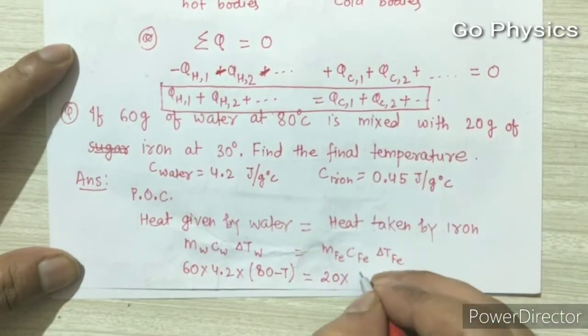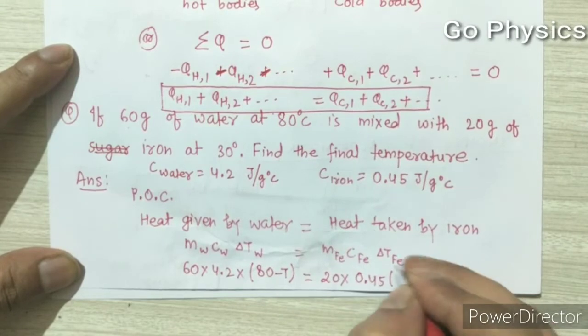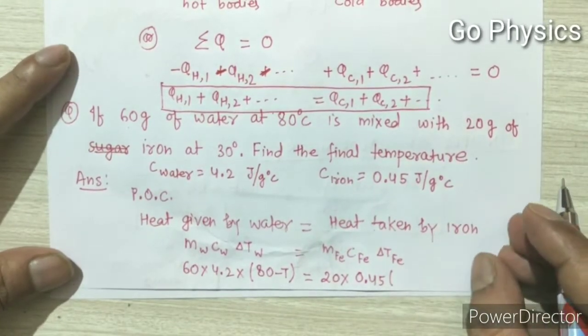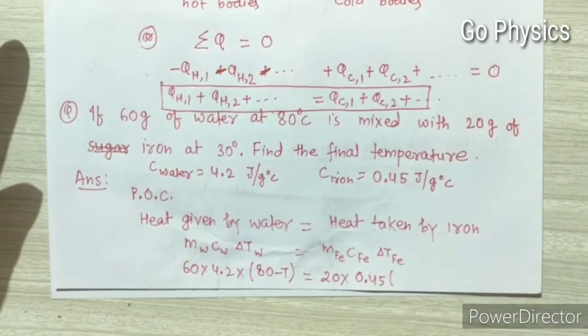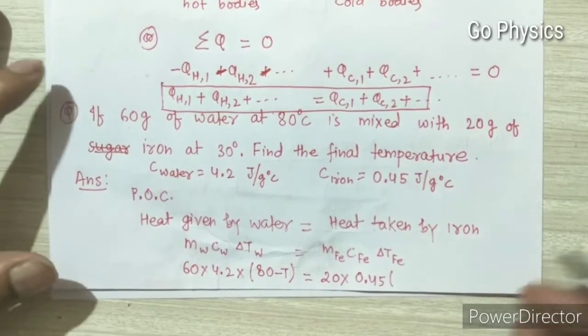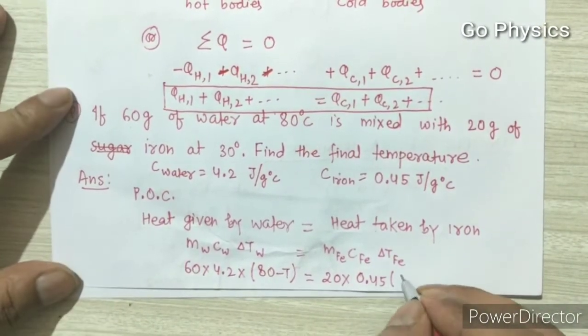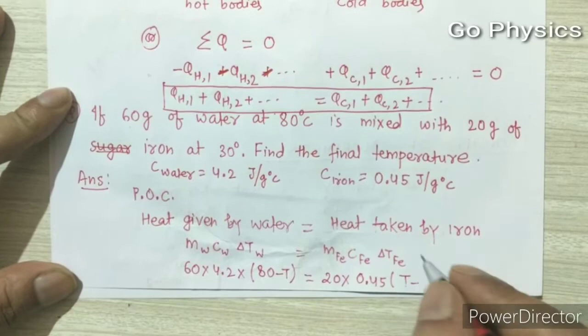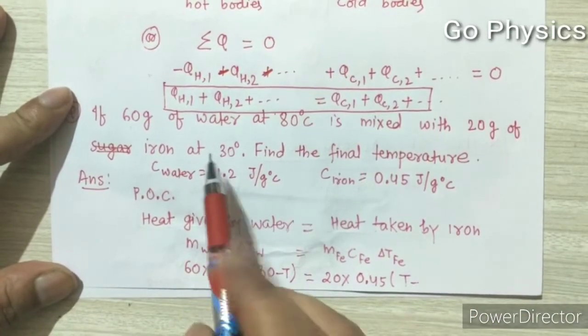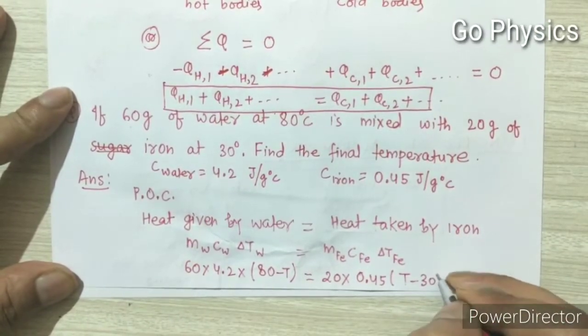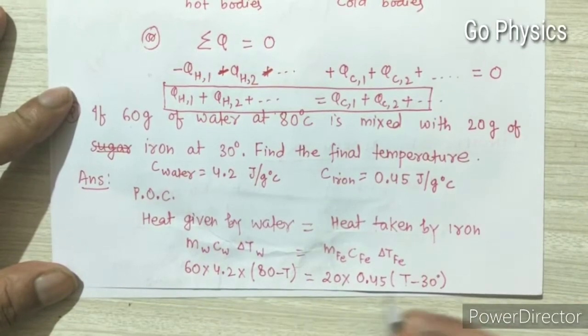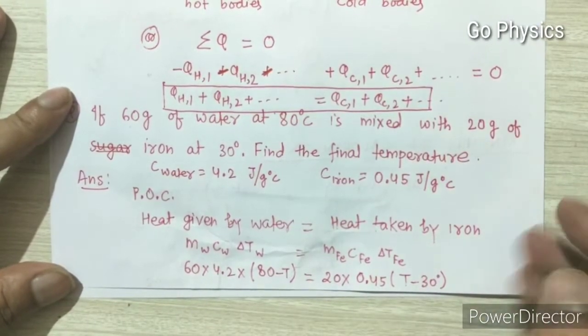Specific heat of iron is 0.45, and delta T of iron: since iron is the colder body, its temperature will increase, so it will become T minus initial temperature. Initial temperature of iron is 30 degrees. So simplify this equation, you will get the T value.